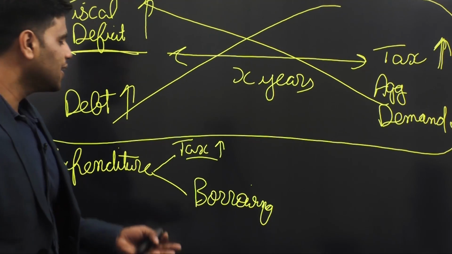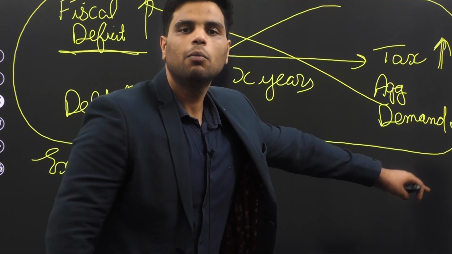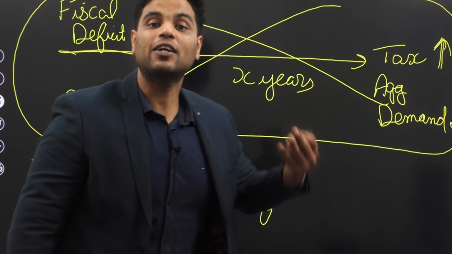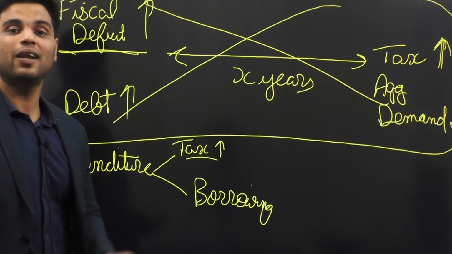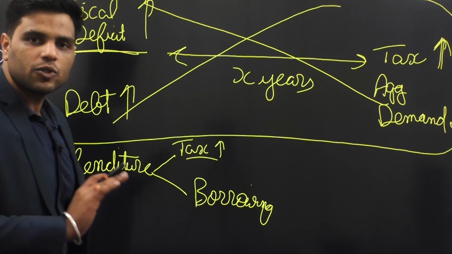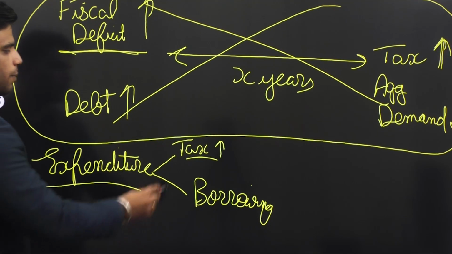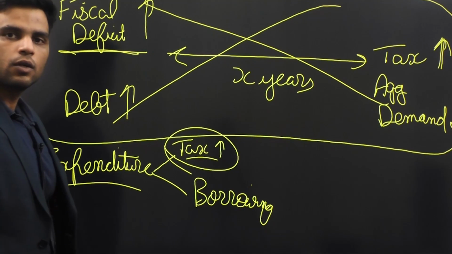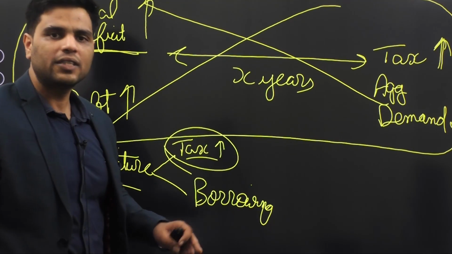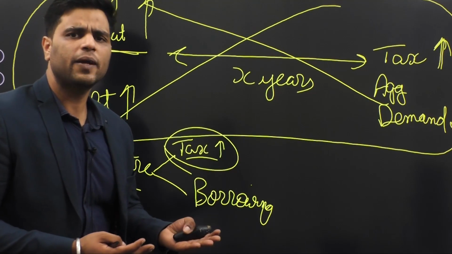David Ricardo says that it won't have any impact on the future generation. Plus, it won't have any impact on the current generation as well. What does David Ricardo say? Let's suppose you decided to finance your expenditure by taxing more. When you tax people more, they'll have less money to spend, right?